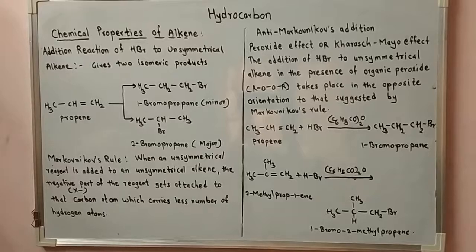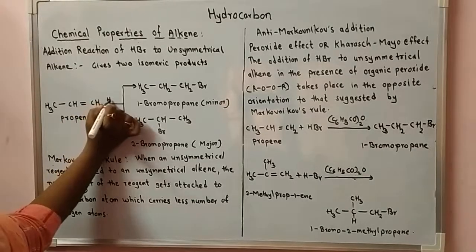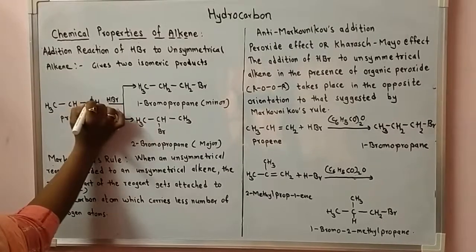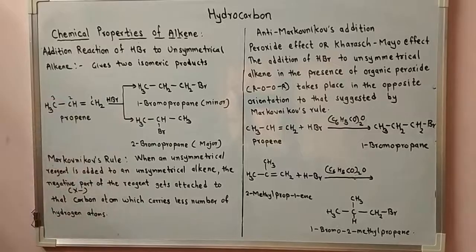Now in this case, if bromine is attached to carbon number 1 and hydrogen to carbon number 2, we get this product, CH3CH2CH2Br, 1-bromopropane.